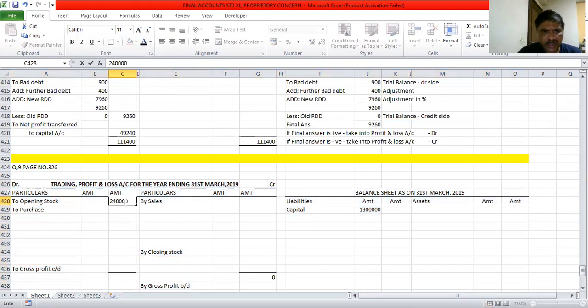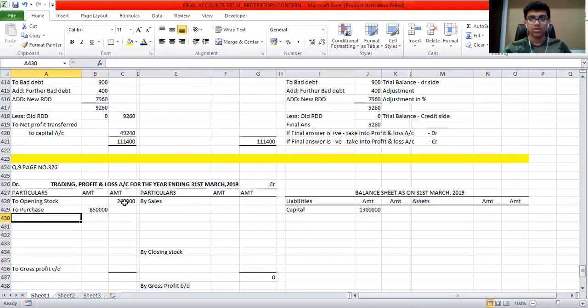We have already written the format, where to write. Then we have purchases. The amount is 8,50,000. Do we have purchase return? Look at the credit side of the trial balance. Purchase return is also known as return outward.